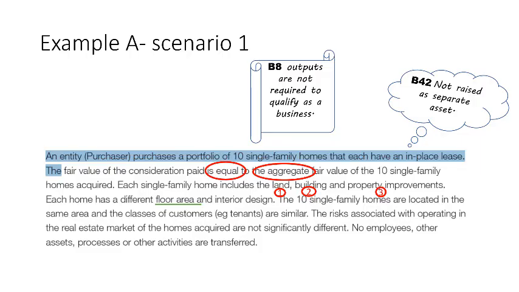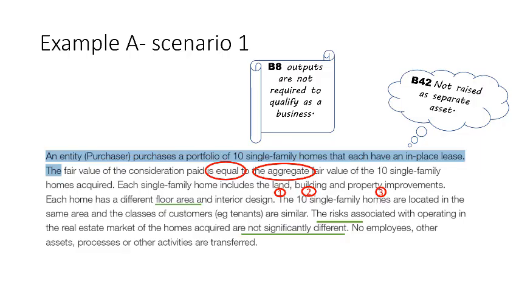Now, each of the 10 family homes are considered single identifiable assets. The scenario further reads that their tenants are all of the same class, indicating that the target market is the same, which indicates that they have similar risk profiles. Since each of these 10 homes are similar in nature and risk, they may be grouped.